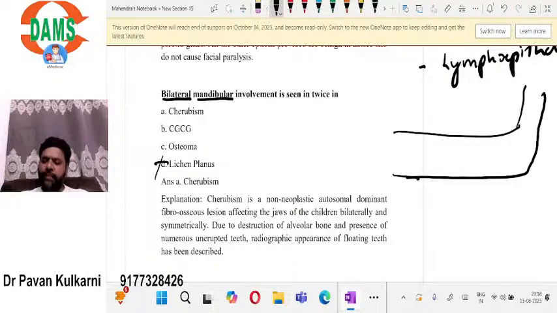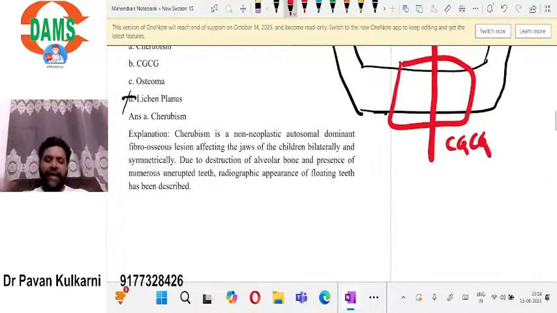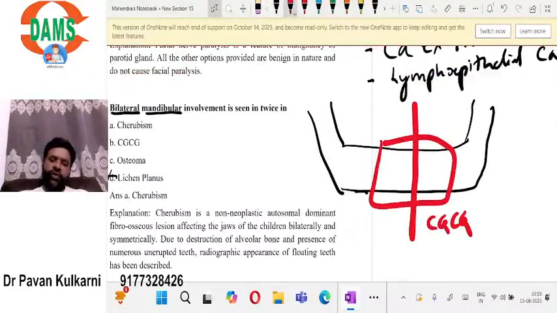For example, this is a mandible. CGCG typically affects the anterior mandible crossing the midline. This is CGCG. But here they are saying bilateral. What do you mean by bilateral? Both the sides. Here also it is involving both the ramus.